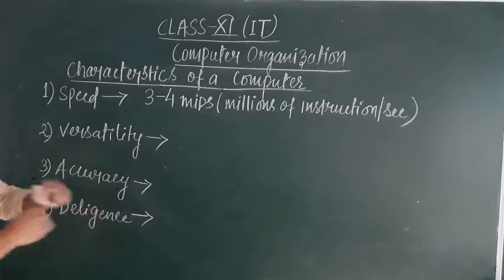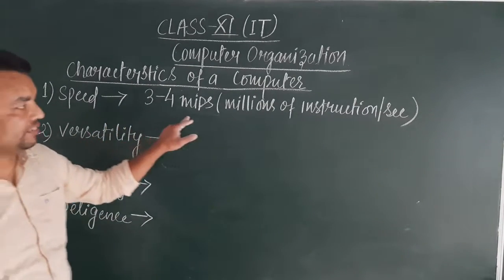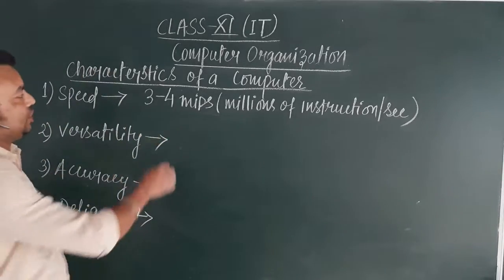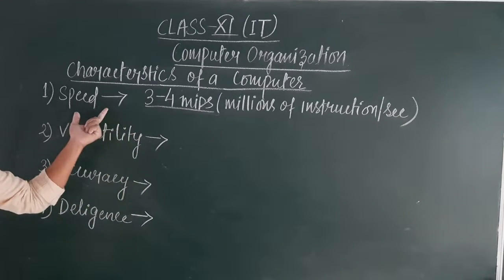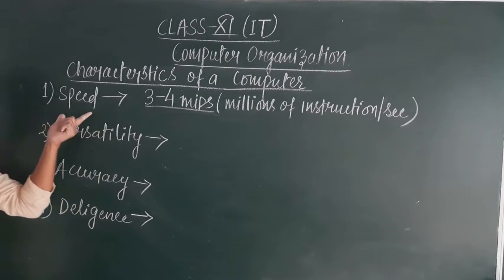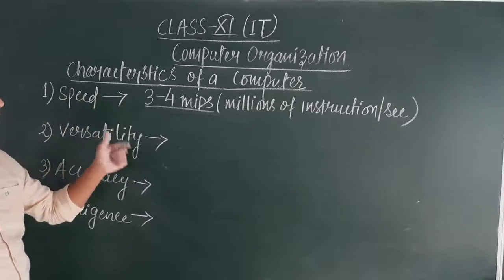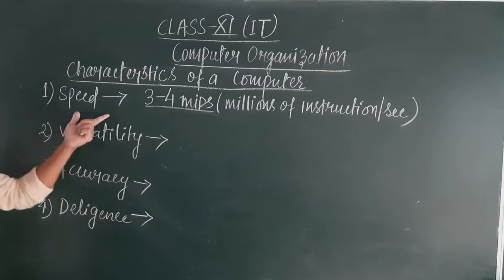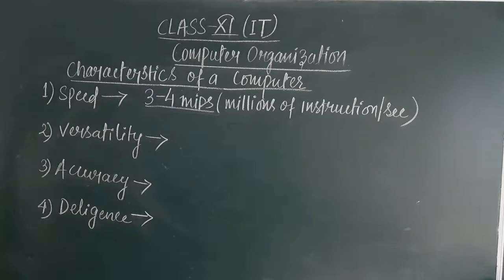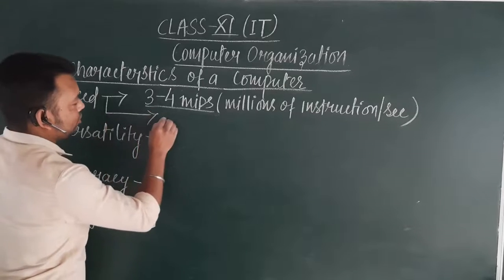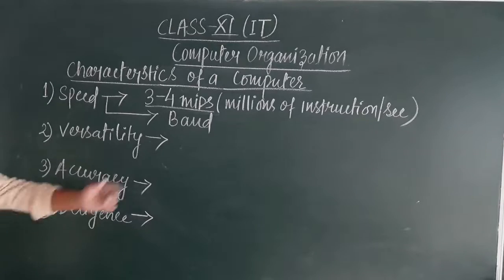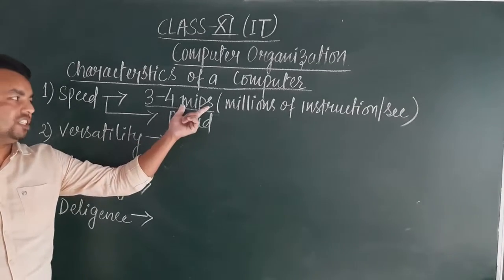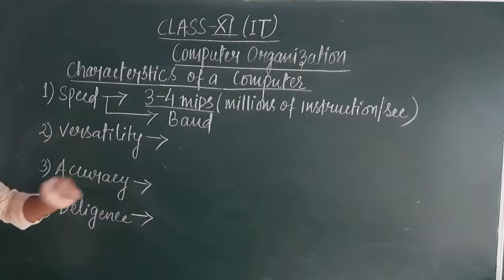That means it can perform all of its tasks, it can accomplish all of its activities at this much speed. Now, apart from this unit, one more unit is there. When a certain amount of data has to be transmitted from one device to another, that particular data transfer is generally measured in one more unit, which is called baud, B-A-U-D. So remember, sometimes you might get questions: what are the differences between MIPS and baud? You should not get confused.